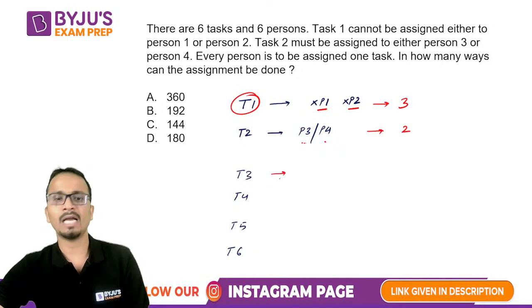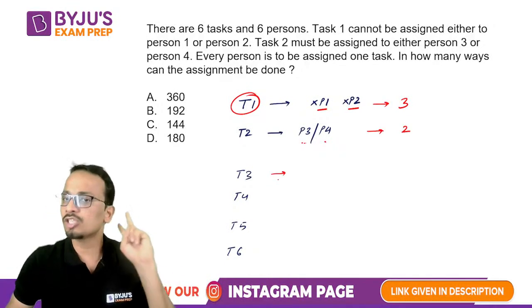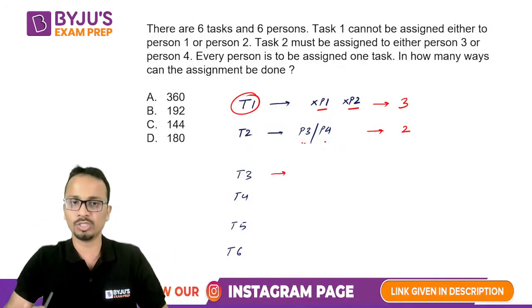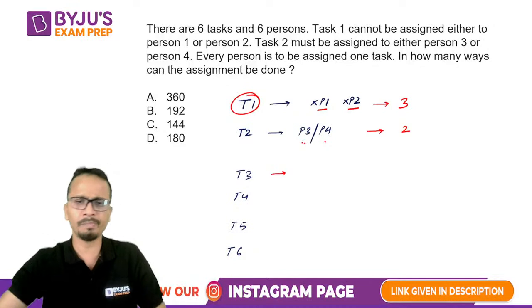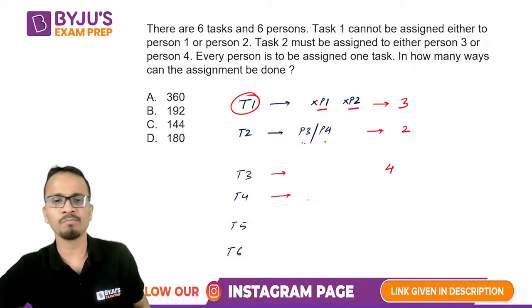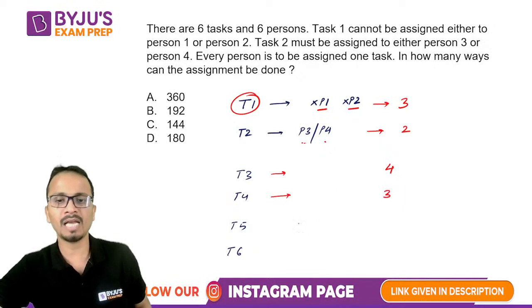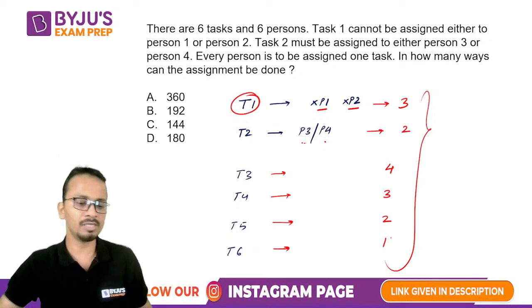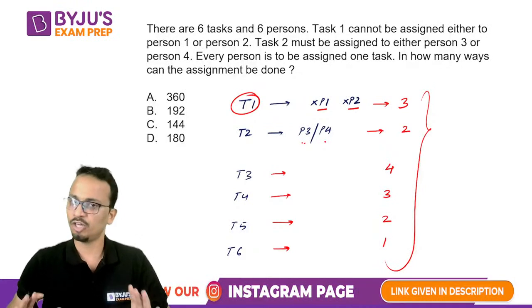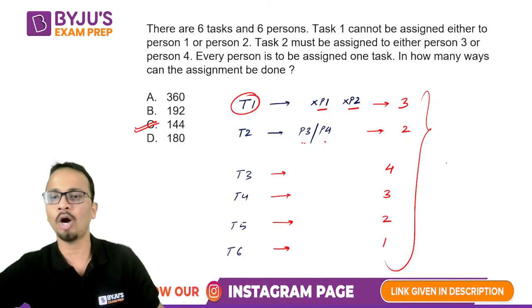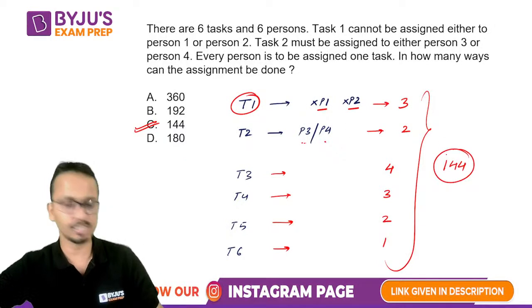All right. Now task 1 is assigned, task 2 is assigned. In these 2 tasks, 2 people will be used. So now I'm left with 4 people. So I can say that for task 3, 4 people are remaining. For task 4, 3 people are remaining. For task 5, 2. And then for task 6, only 1. Now you can multiply these numbers and that will be your final answer. All right. So it will be 144 and that is option C. So 144 is the correct answer.